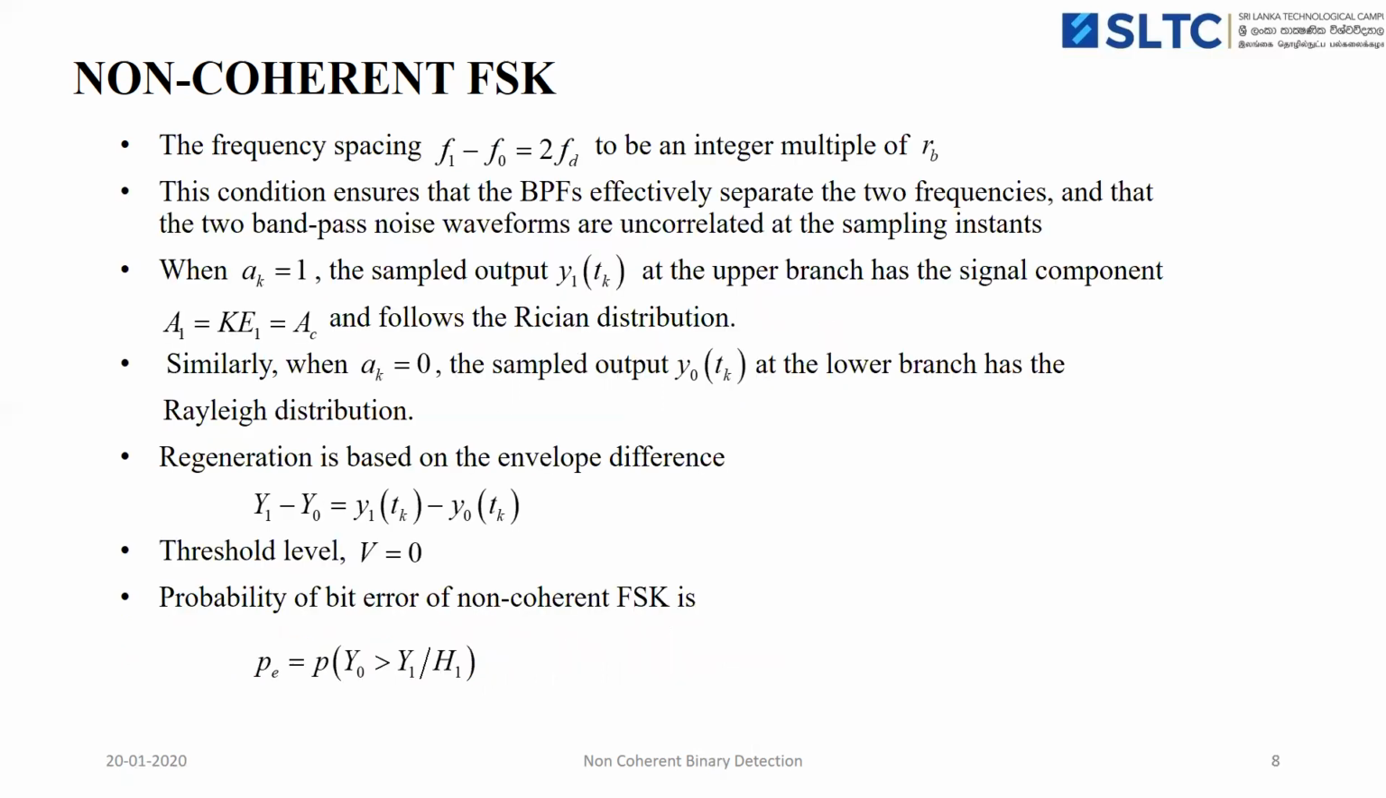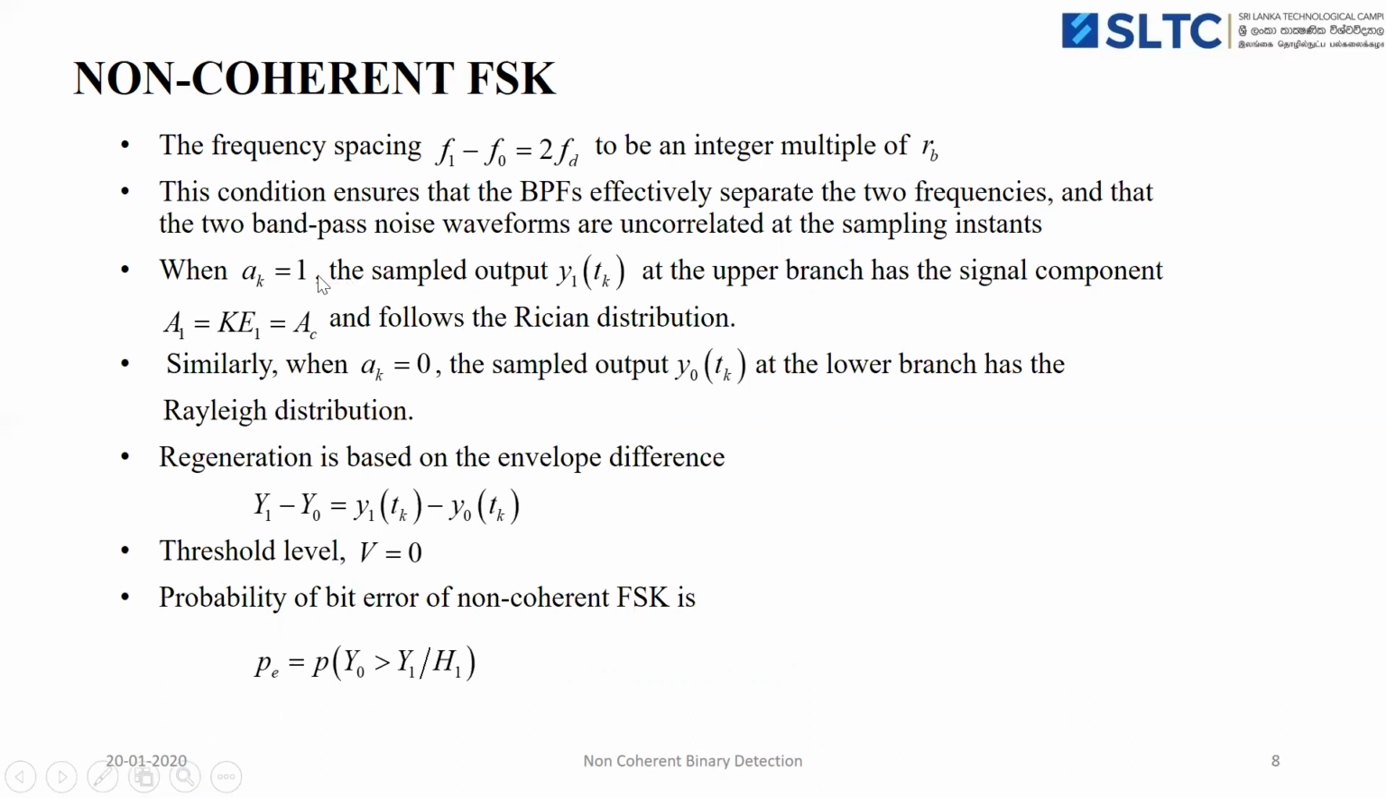Then the frequency spacing between the frequency components f1 and f0 equals 2 f_D. It is an integer multiple of the bit rate R_B. This condition ensures that the bandpass filters effectively separate the two frequencies, and that the two bandpass noise waveforms are uncorrelated at the sampling instant. So if it is an integer multiple of R_B, then the bandpass noise waveforms from these two frequencies are uncorrelated to each other.